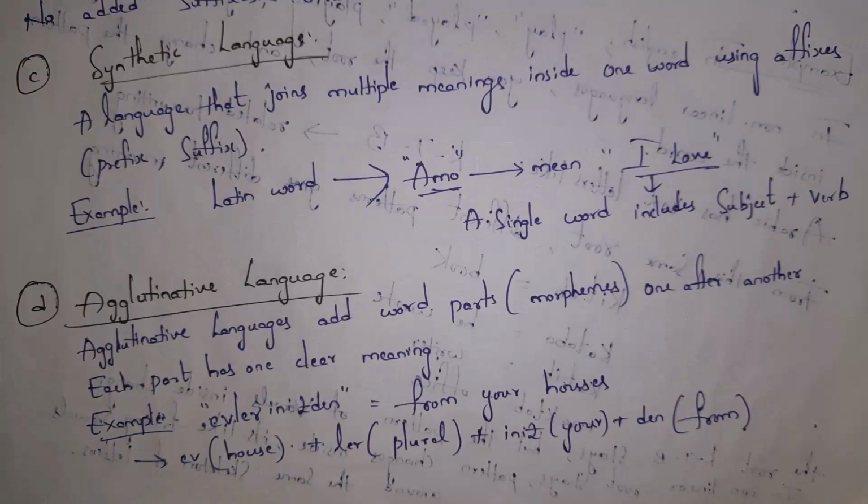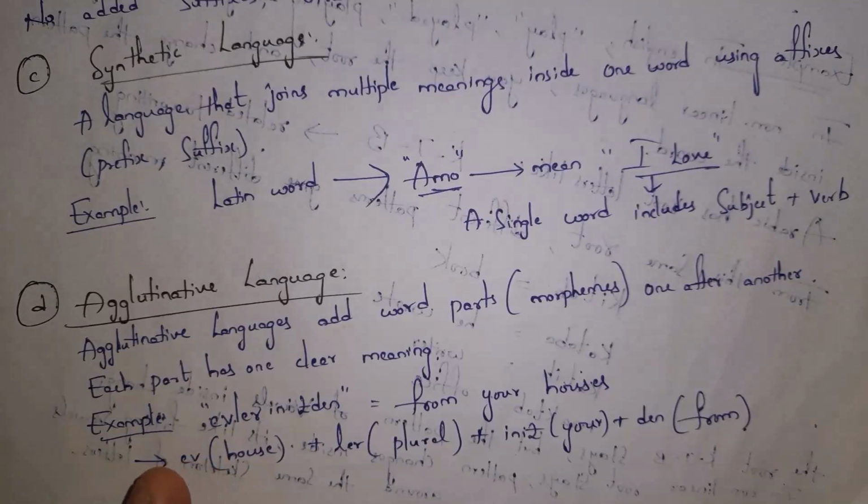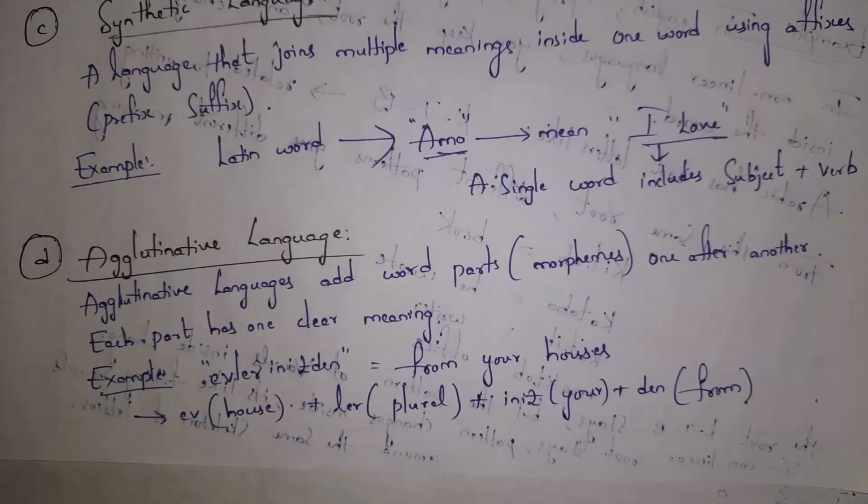Next, I will explain what is agglutinative language. Guys, in agglutinative language, we add word parts one after another. We call those word parts morphemes. So, in agglutinative language, we add morphemes one after another, where each morpheme has one clear meaning. I'll give one simple example so that you can clearly understand agglutinative languages. For example, there is a word, "evlerinizden".